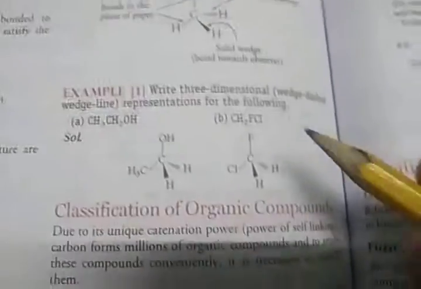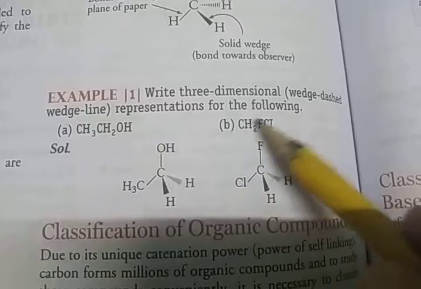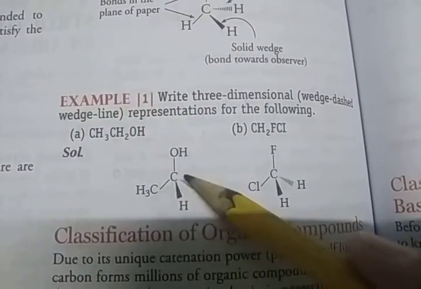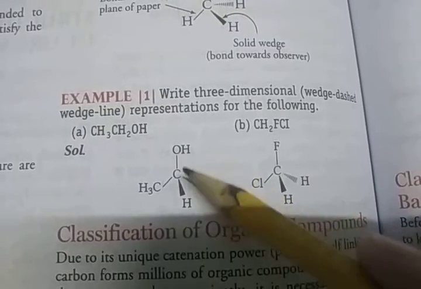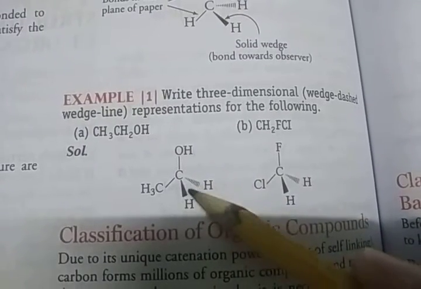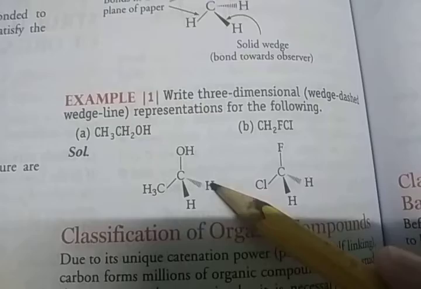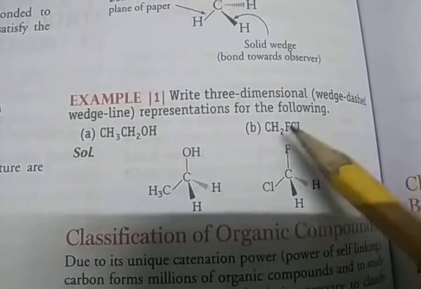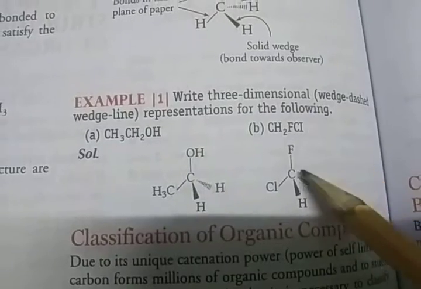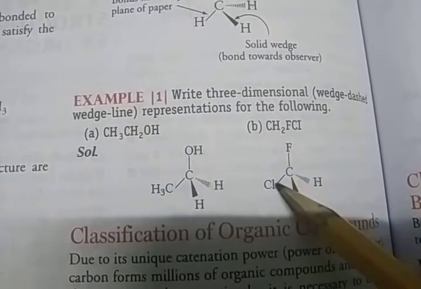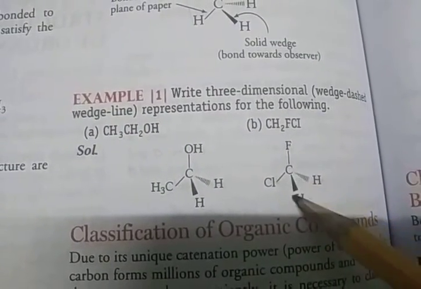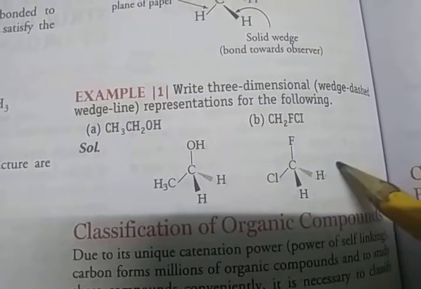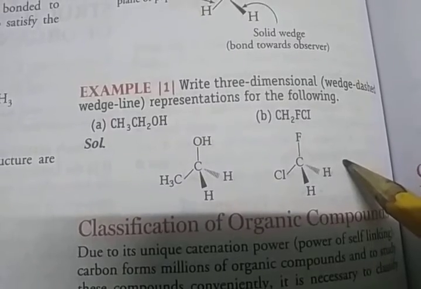As an example, write the 3D representation for the following: CH3CH2OH. So 2 hydrogens in the plane, 1 dash wedge line and 1 solid wedge line are represented. Okay, clear? Then CH2FCl. So 2 hydrogens are represented, with 1 solid wedge and 1 dash wedge, towards the observer and away from the observer.